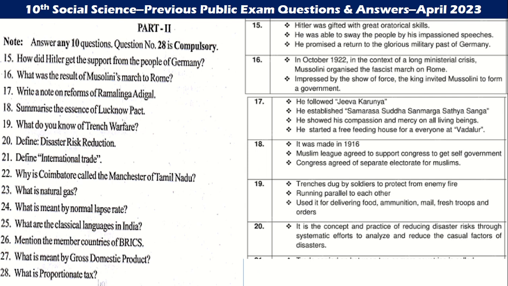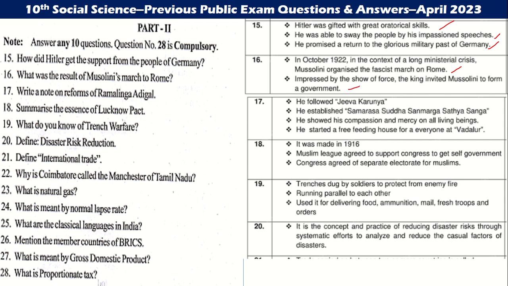How did Hitler get the support of the people of Germany? Hitler was gifted with great oratorial skills. He was able to sway the people with impassioned speeches. He promised to return to the glory of Germany's military past. What was the result of Mussolini's march to Rome? In October 1922, in the context of a long ministerial crisis, Mussolini organized the fascist march on Rome. Impressed by the show of force, the king invited Mussolini to form a government.